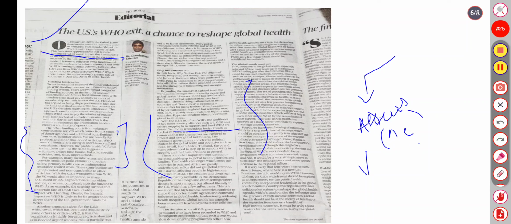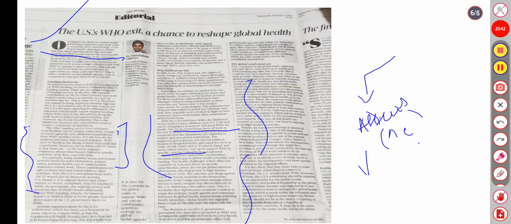After 75 years, it is a moral imperative for all. Countries such as India, Brazil, South Africa, Thailand and Egypt are supporters of WHO and of the United Nations in general. The decision to recall by the US government and the subsequent apprehension that such a step would affect ongoing programs reflect how global health agencies are too dependent on subject experts originating from a select few countries.